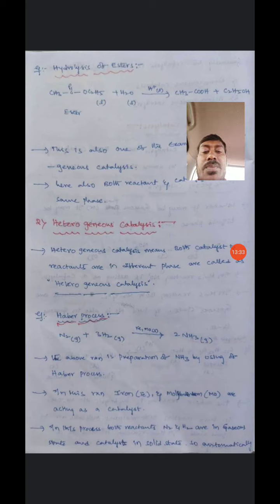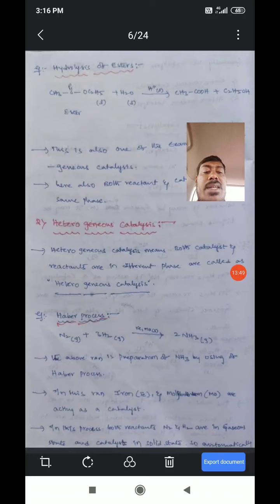The next, heterogeneous catalysis. Heterogeneous catalysis means both catalyst and reactants are in different phases. Both reactant molecules and catalyst are in different phases, that is called heterogeneous catalysis.